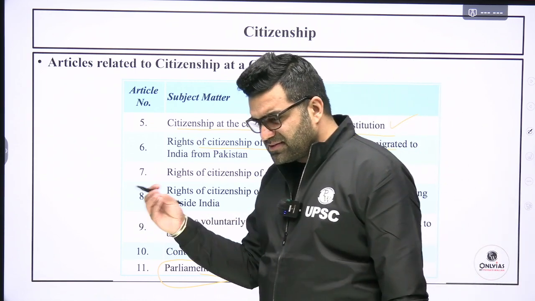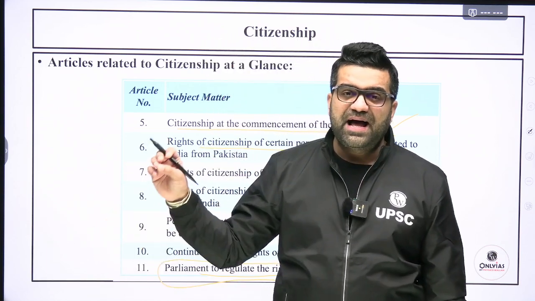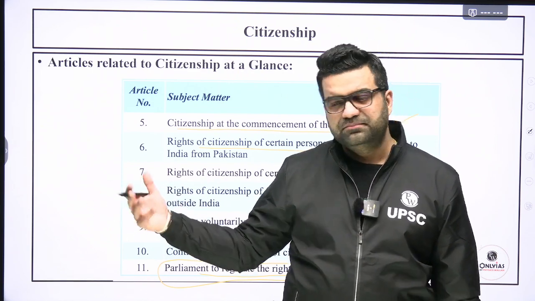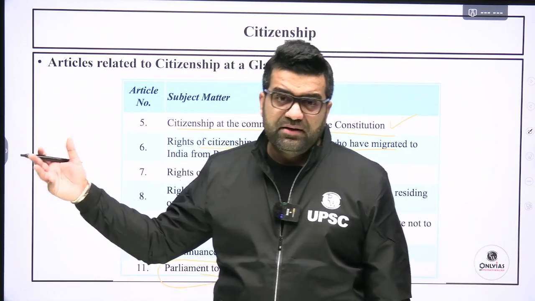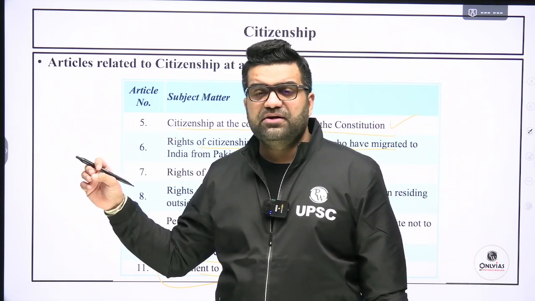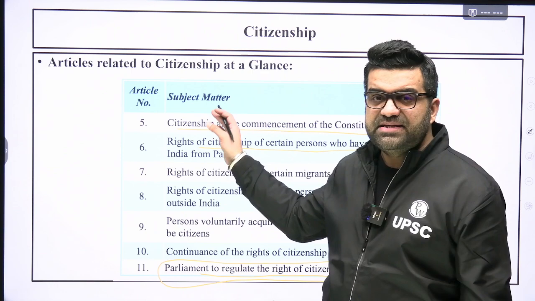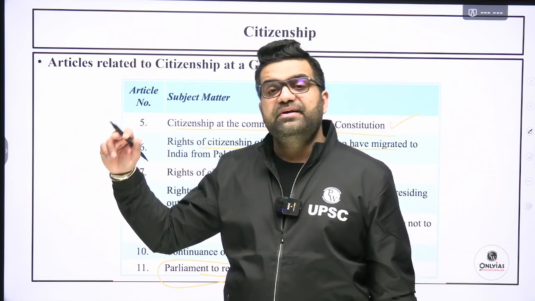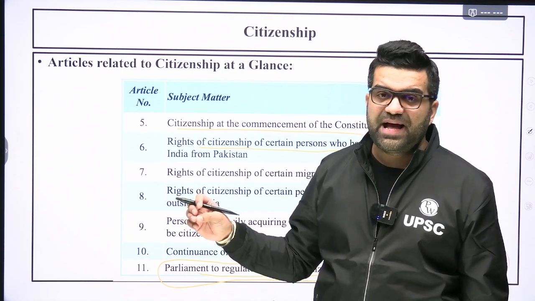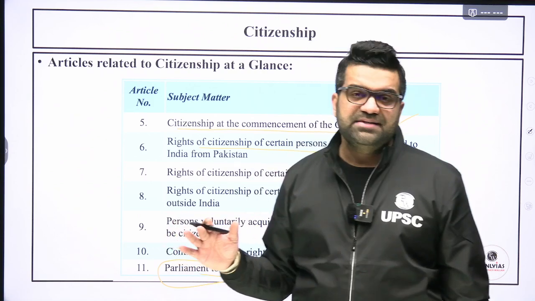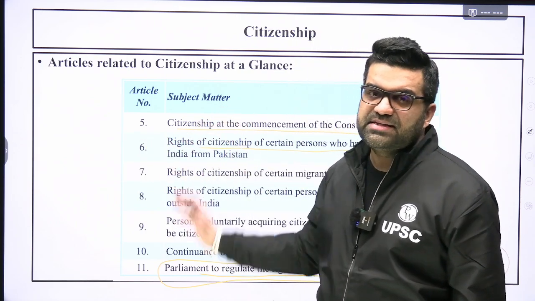As a related topic, the topic of the Enemy Property Act is coming to my mind, thanks to the recent attack on one of the film stars, Saif Ali Khan, right? So his father, Pataudi Khan, whatever his full name was, had 15,000 crore rupees worth of property, a bungalow or palatial house. What will happen to that? So citizenship is the key to determine whether a person will be treated as an enemy, and whether his property will be dealt with in accordance with the Enemy Property Act, or whether he would be treated as a citizen of this country. Okay, so these things are also related topics insofar as the citizenship topic is concerned.